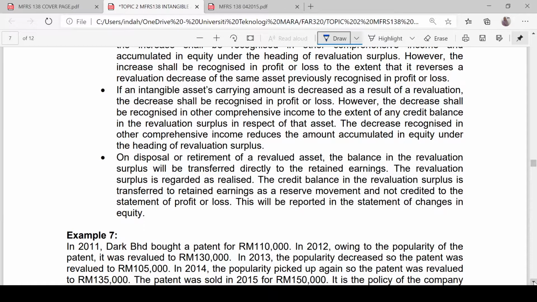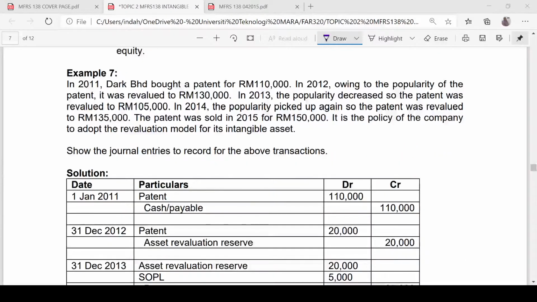In the case of asset revaluation reserve, if we still have a balance of revaluation surplus, then we need to transfer it to retained earnings. The revaluation surplus is regarded as realized. The credit balance in the revaluation surplus is transferred to retained earnings as a reserve movement and not credited to the statement of profit or loss. This will be reported in the statement of changes in equity only.